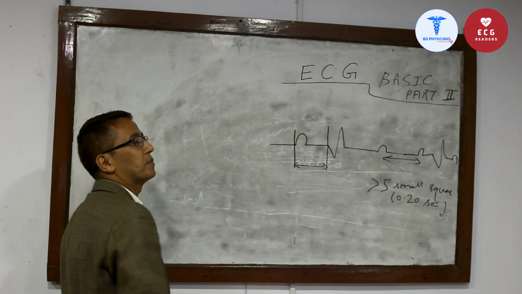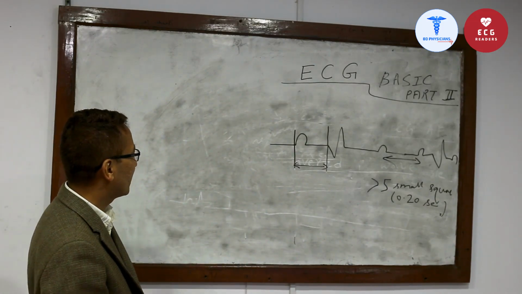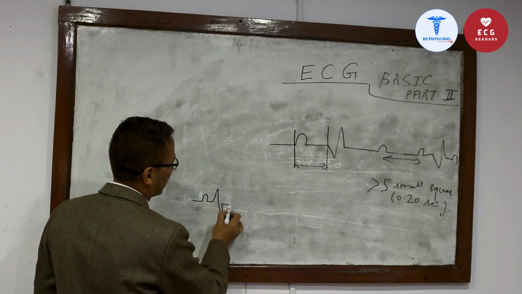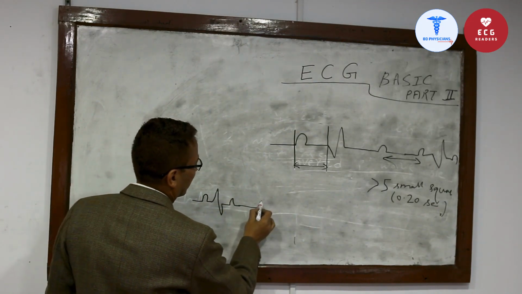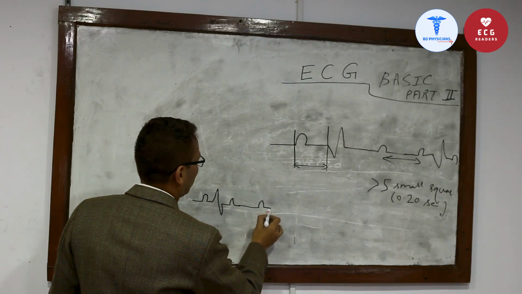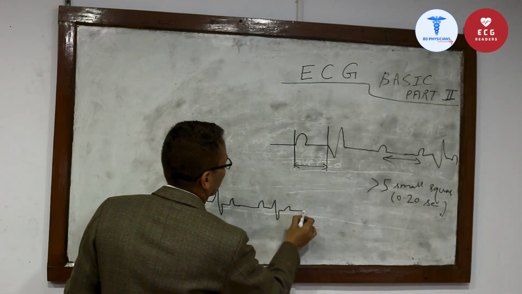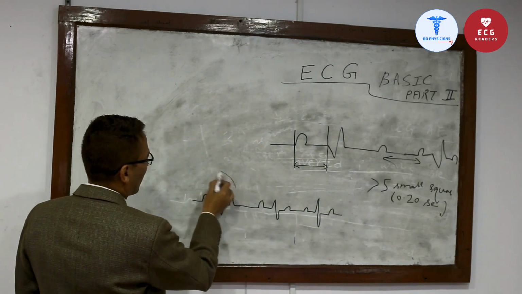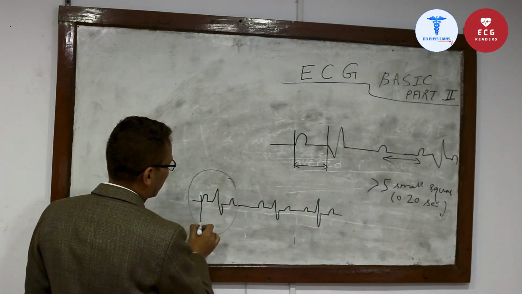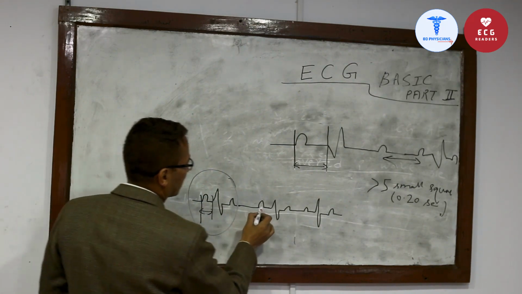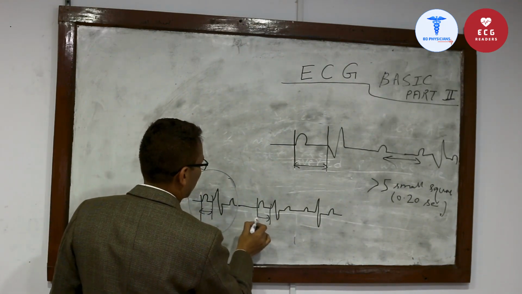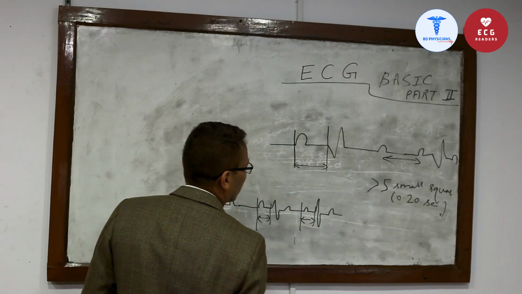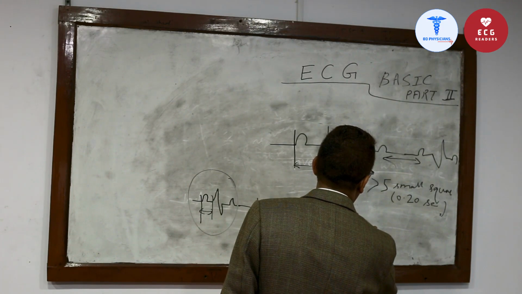And how can it be differentiated from Mobitz type 2 heart block? In Mobitz type 2 heart block, the PR interval is fixed. See here, this PQRST, this PR interval, this PR interval is fixed.